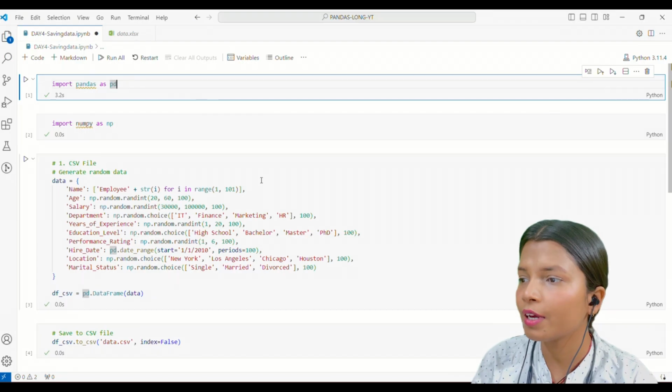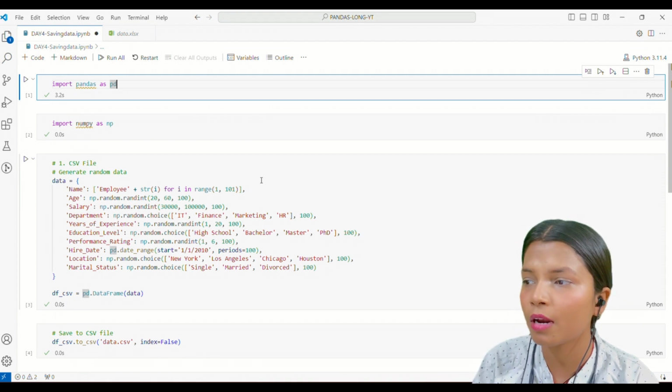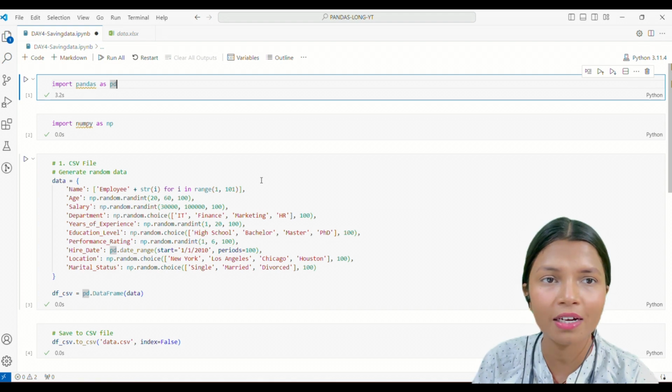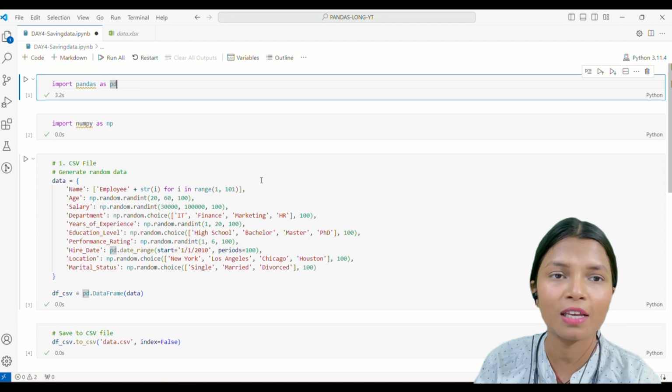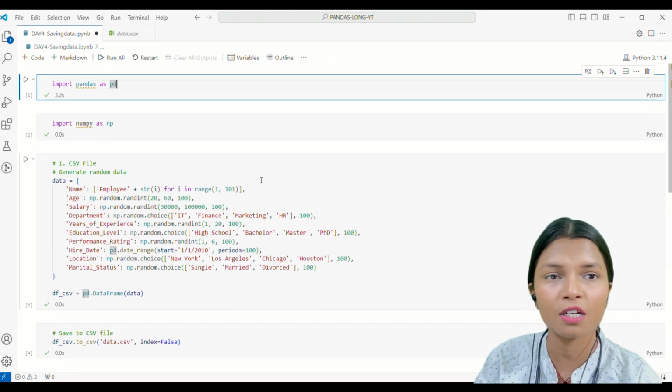In today's video, we will be talking all about pandas. Yes, it is day 4 of pandas. So let's see what we are going to learn in this video. Today we have created multiple datas using series and data frame. Now I'm going to tell you how you can save that data in any format. Like if I wanted to save that data as an Excel file, how can I do that? If I wanted to save it as CSV, how can I do that? To make this happen, I have already written the code, and now I'm going to give you the explanation of the same code.